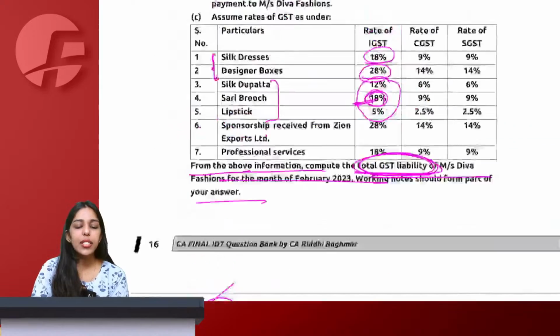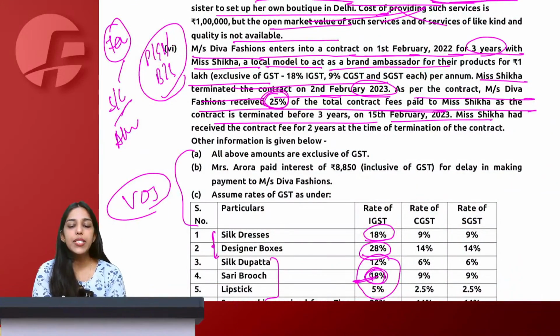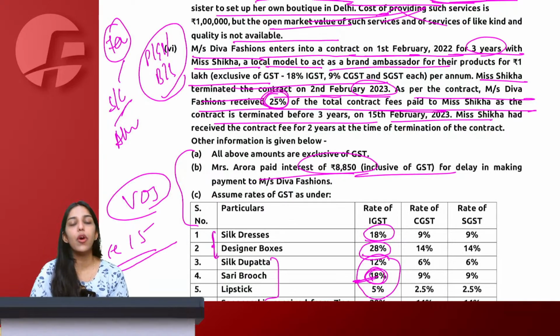And then there is this interest point that we understand in the chapter of value of supply, that whenever you receive an interest, it is inclusive, you make it exclusive and it becomes taxable as the original supply. You will understand this once we complete section 15, value of supply.